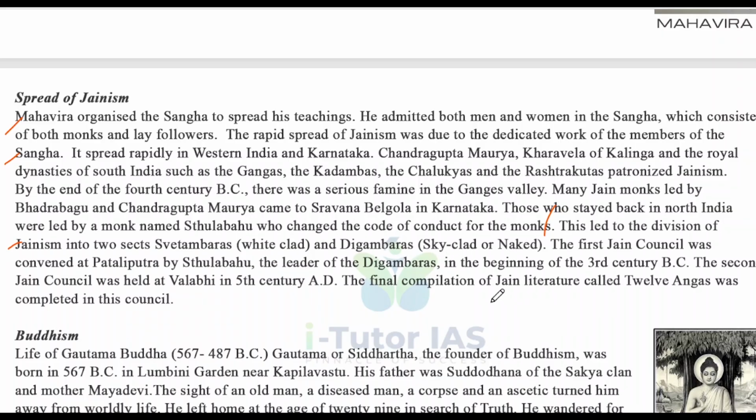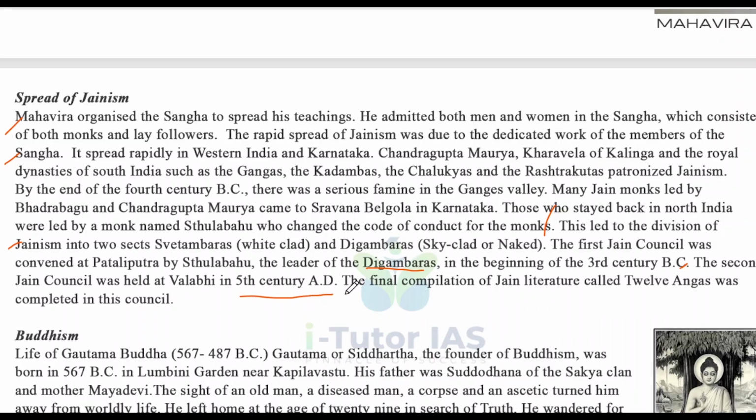The first Jain council was convened at Pataliputra by Sthulabahu, the leader of the Digambaras, at the beginning of the 3rd century BC. The second Jain council was held at Vallabhi in the 5th century AD. Okay, not BC, it's AD.